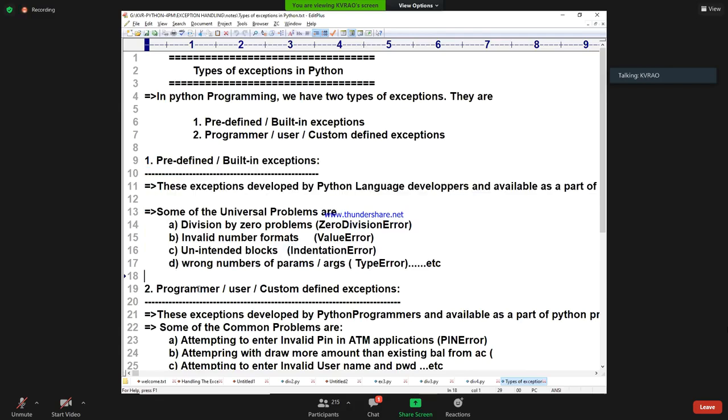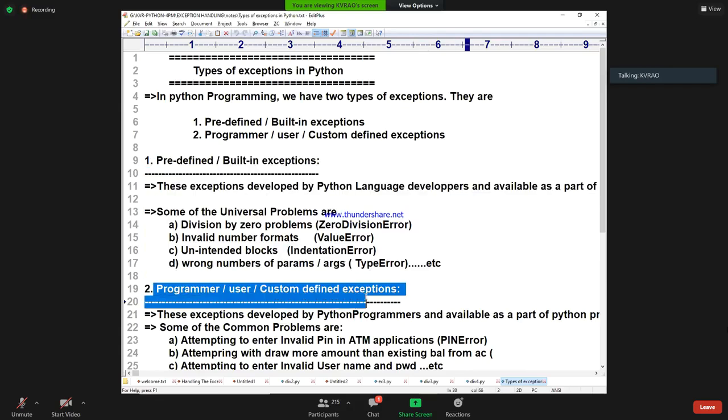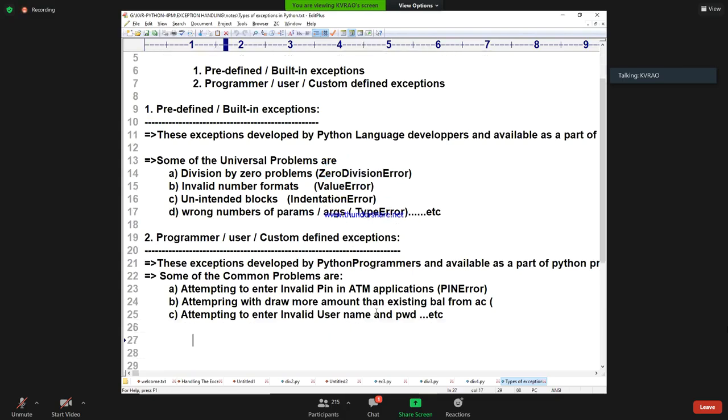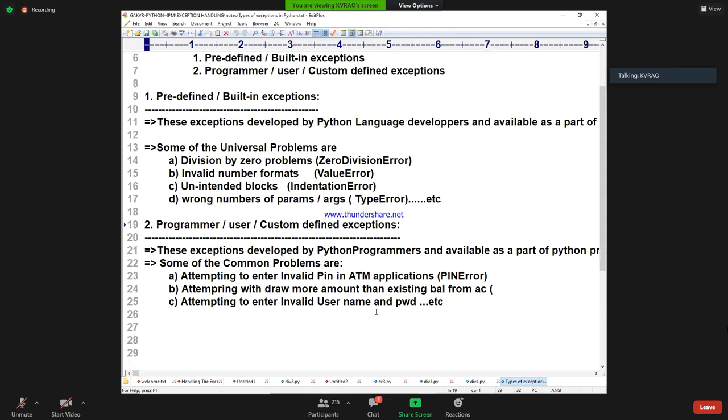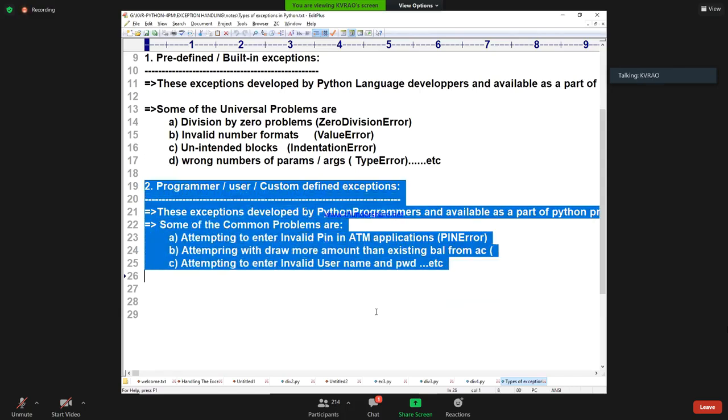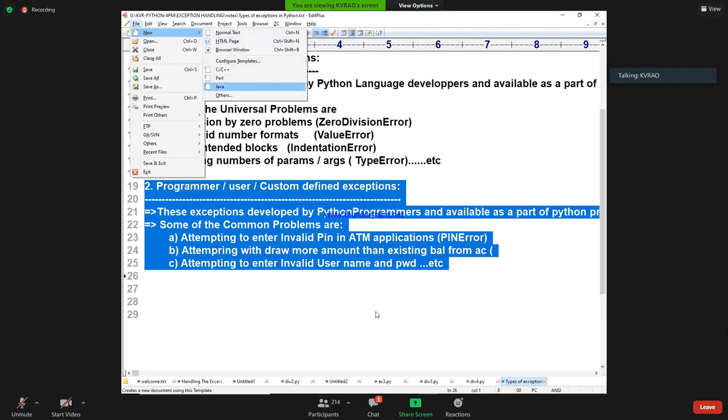Programmer-defined exceptions now, or custom-defined exceptions, user-defined exceptions, programmer-defined exceptions. Now I'm talking about the development of programmer-defined exceptions. This I want to carry forward. This is a most beautiful concept I'm going to use. Let us look at that.